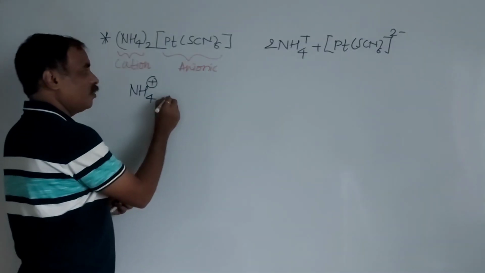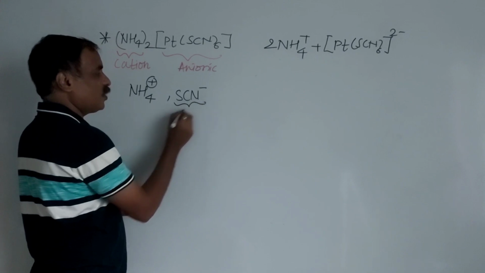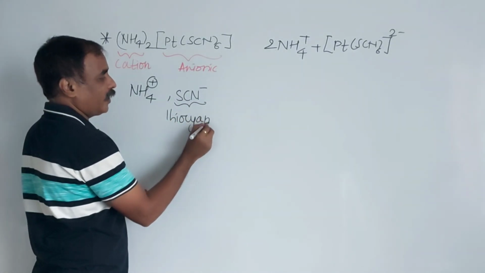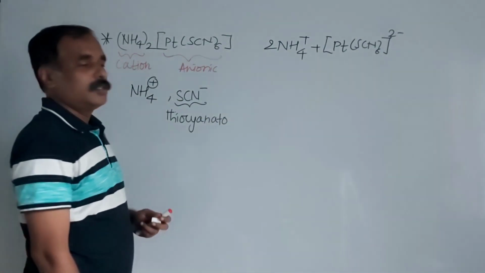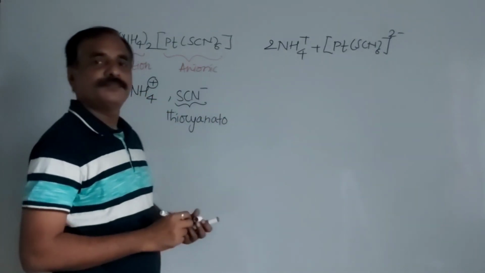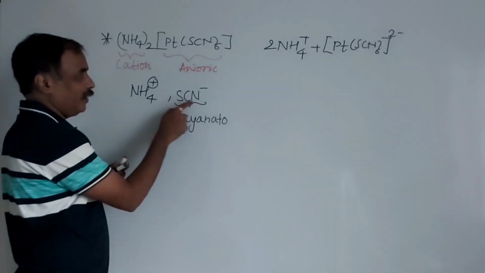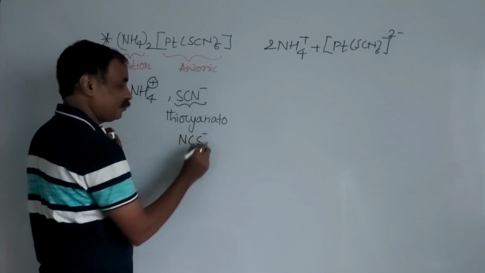Here the ligands are SCN minus, that is thiocyanate. This is an ambidentate ligand. Here two different points of attachment are there: sulfur and nitrogen, and for NCS minus.